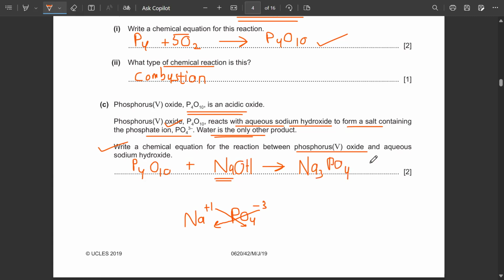Na3PO4. Remember, whenever a metal oxide reacts with sodium hydroxide, it's always going to produce a salt, and water is the only product. Now the only thing left is the balancing. Start with the metals first.